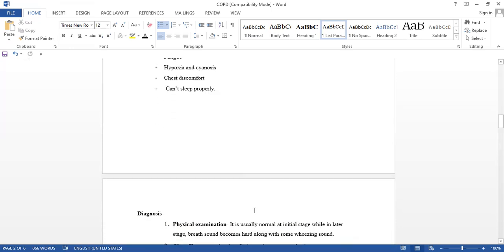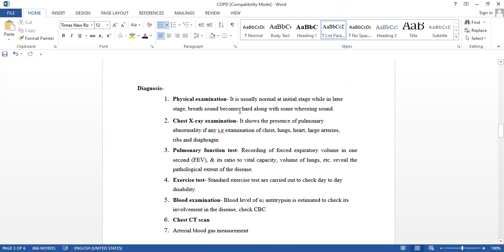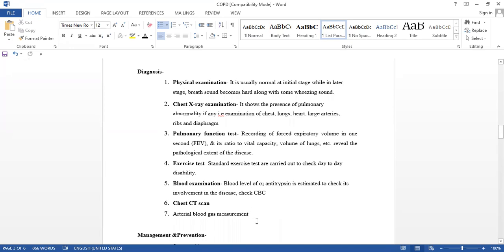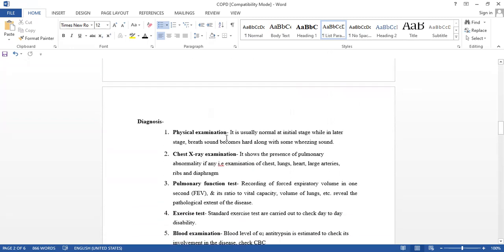Now diagnosis, which are those? Common diagnoses are there. Normally physical examination, chest X-ray, pulmonary function test, exercise test, blood examination, chest CT scan, arterial blood gas measurement. These are the common diagnoses, starting with physical examination.